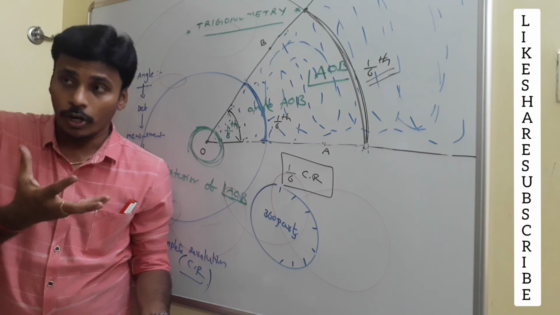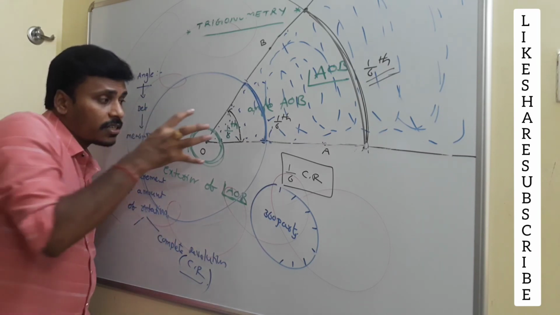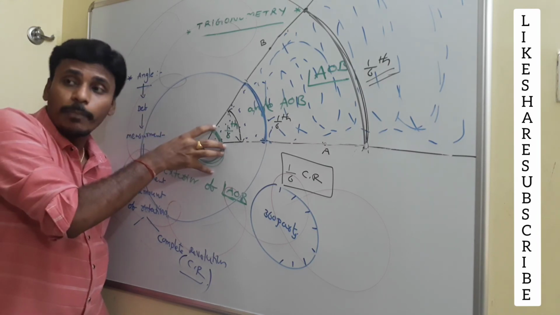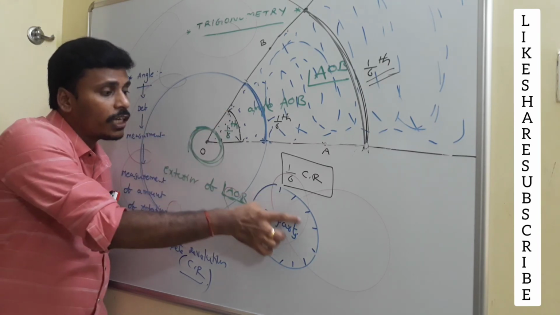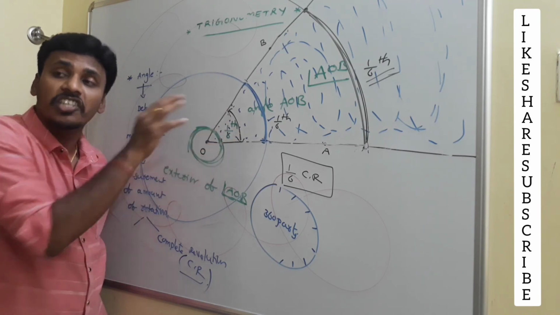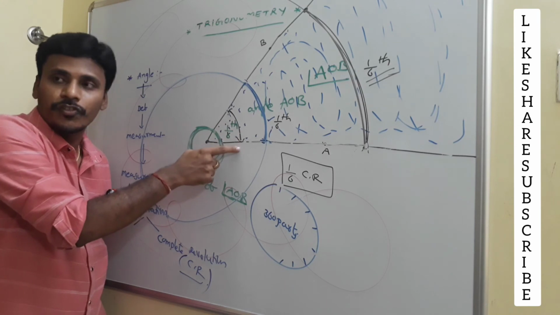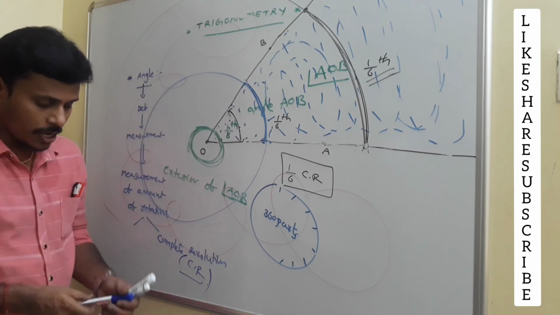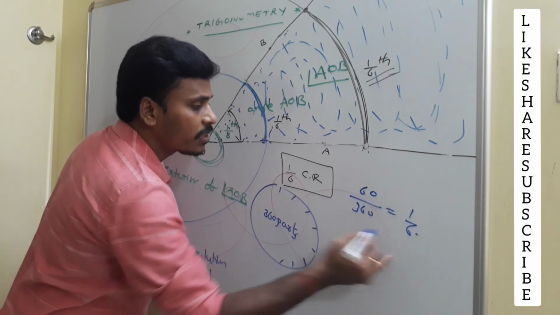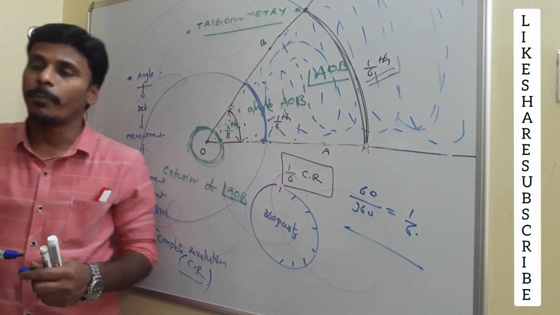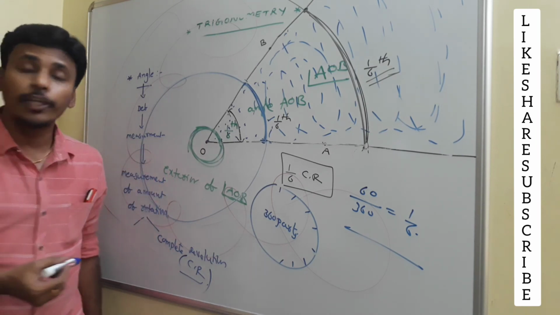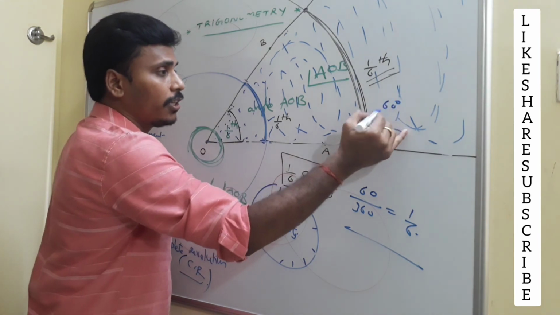You come here with that circular disc, then place it here such that this point coincides with the center, and after that placement, you just count the number of equal divisions in this region. Suppose those equal divisions are 60, out of the 360. Then 60 equal divisions by 360 gives us 1 by 6, and this angle is 1 by 6 of the complete revolution. And later we represent each division as 1 degree, and you call that angle 60 degrees.